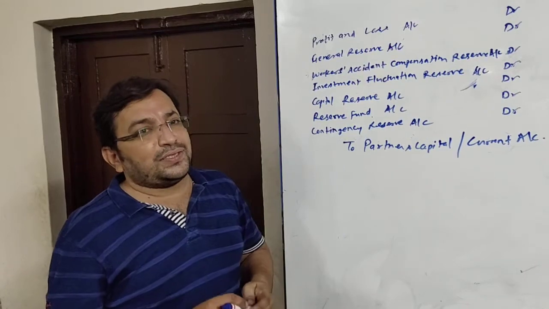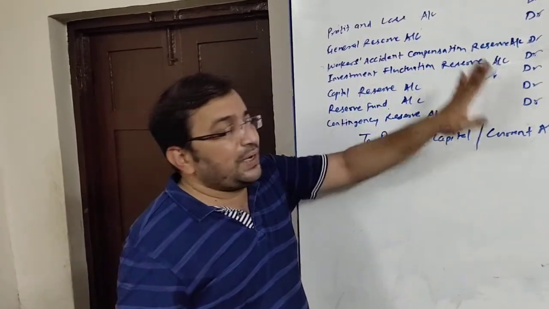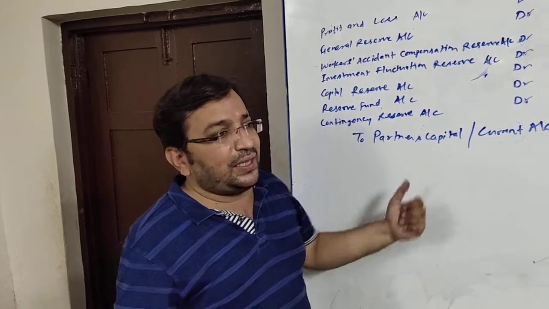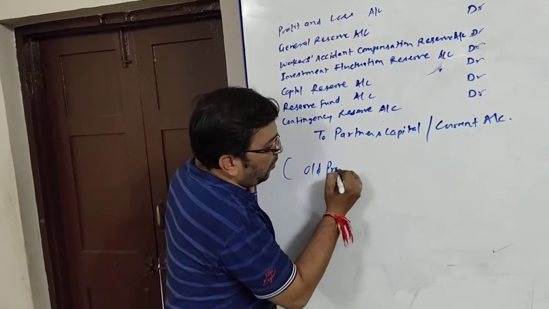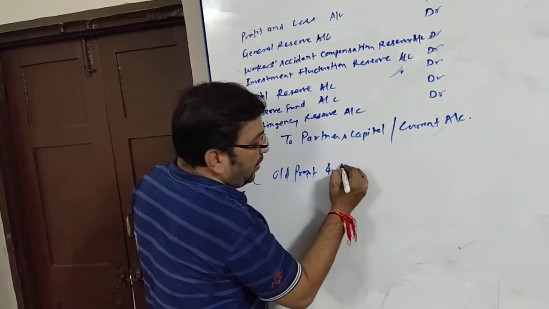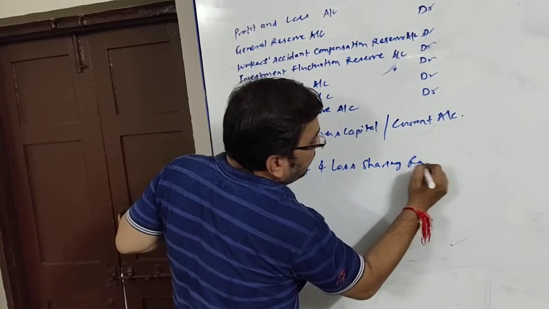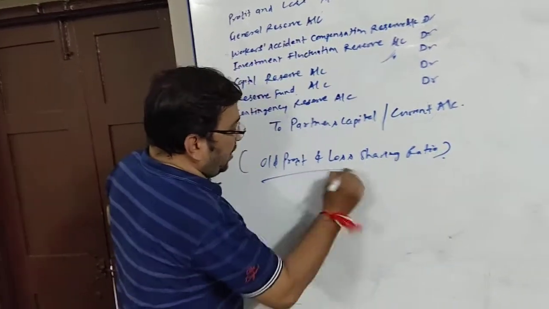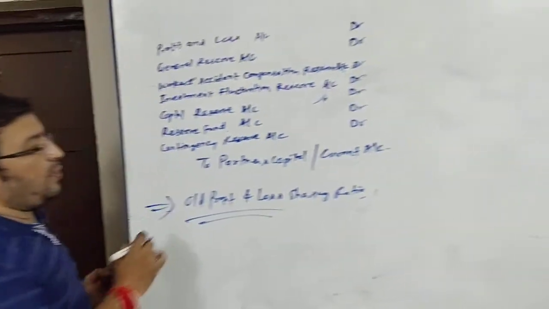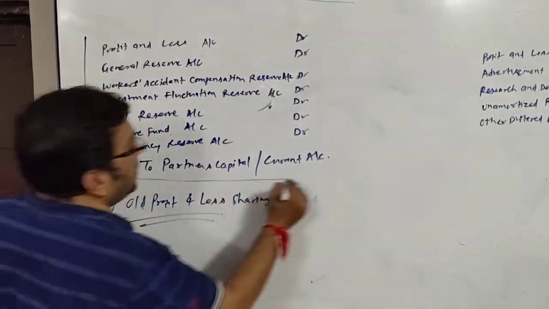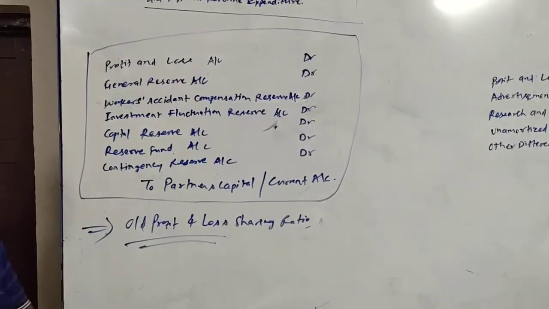So any balance of profit and loss account or any balance of reserves will be distributed among partners in their old profit and loss sharing ratio. Anything that is there will be given to the partners in their old profit and loss sharing ratio, and the entry will be: profit and loss account debit, general reserve account, whatever is there.